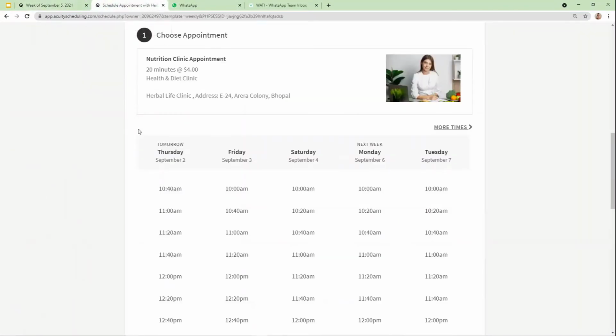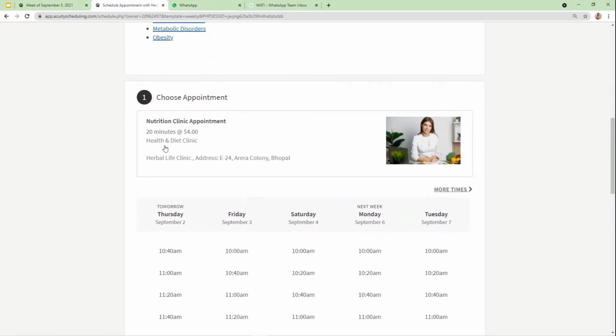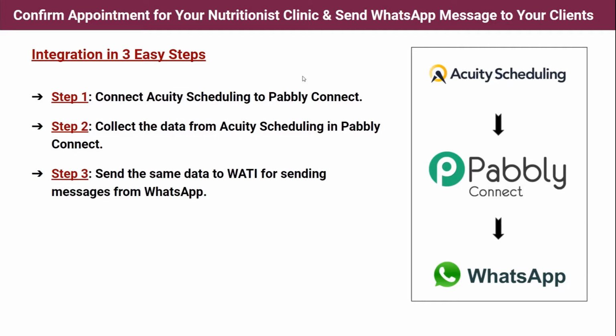So let me tell you what those steps are so that you can also follow the same and create this automation workflow. These are the steps which I followed to create the workflow between Acuity Scheduling and WhatsApp. Let's read step 1.